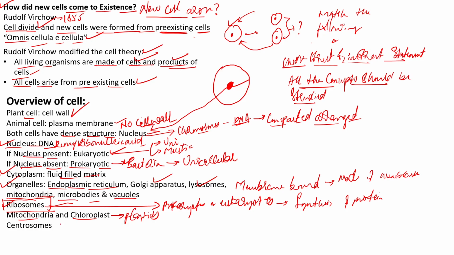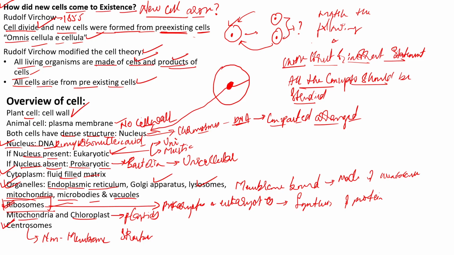And one more structure is called the centrosomes. Remember, the centrosome is a non-membrane structure. Organelles are mainly made up of membranes, except ribosomes and the centrosomes.